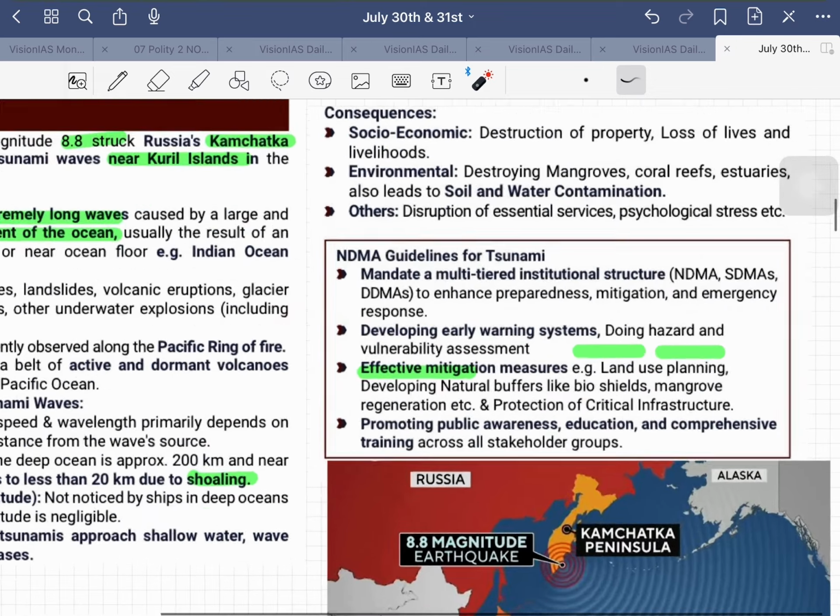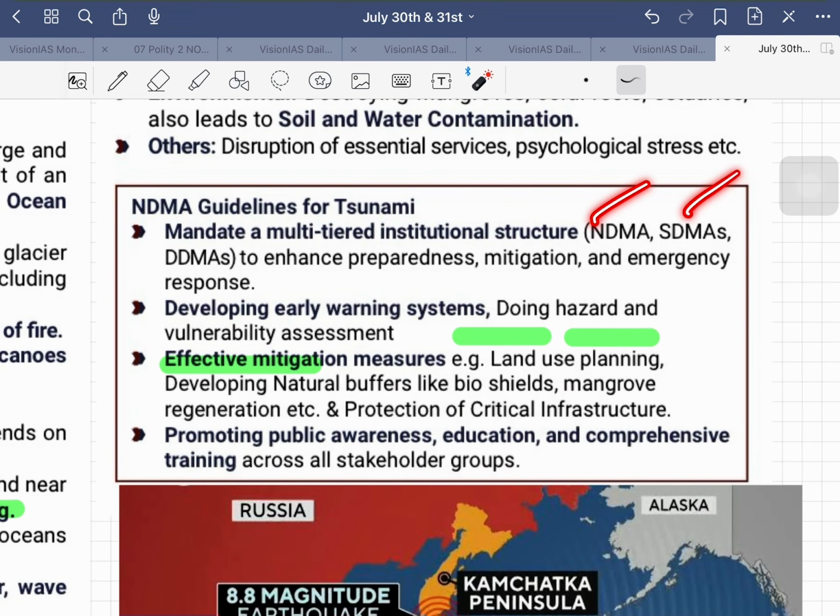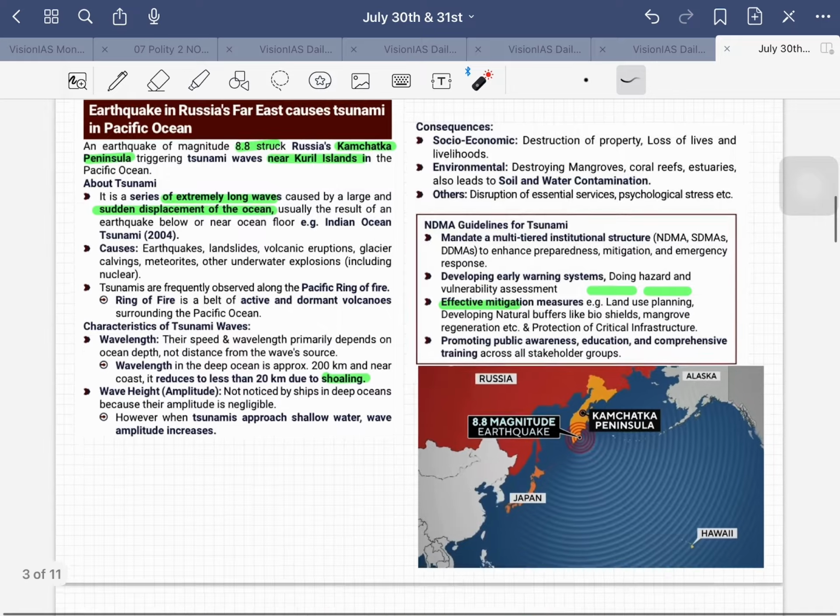But what are the NDMA guidelines for tackling the tsunami? NDMA, SDMA, and DDMA are the disaster management authorities put in place, along with developing early warning systems like hazard and vulnerability assessment. Zonation mapping can be done for India, and effective mitigation measures like land use planning. Bio buffers like bio shields and mangrove regeneration can be used. Even coral reefs stop eroding the coastal region to some extent. Public awareness and education can also be done.